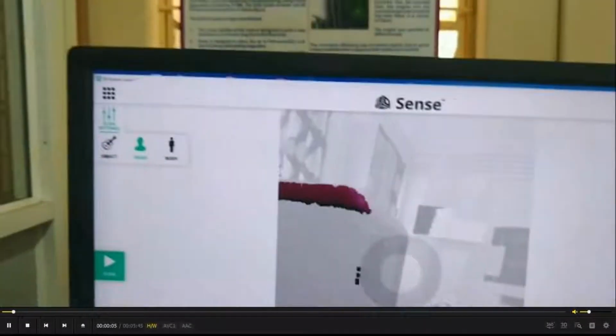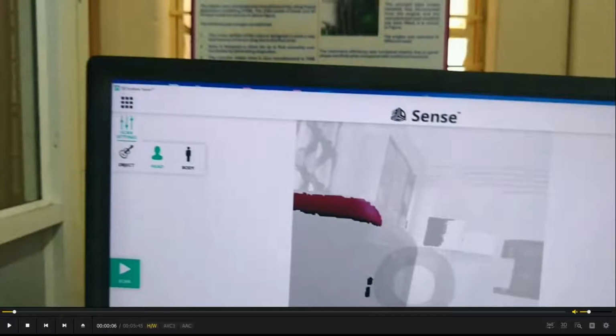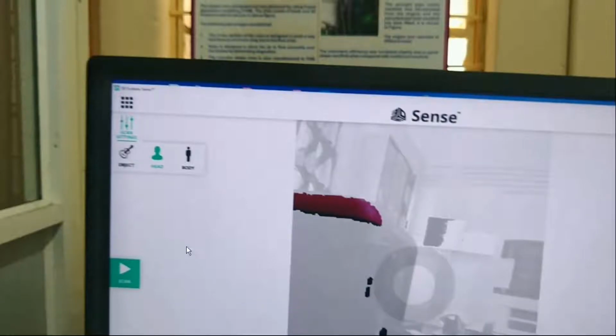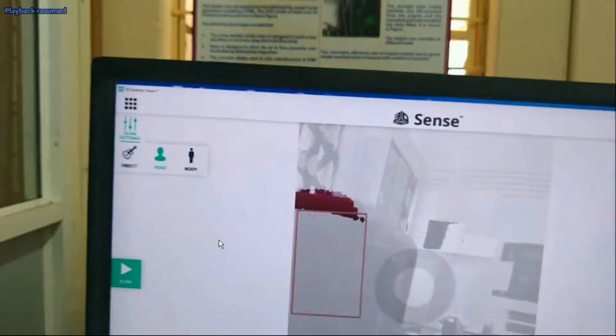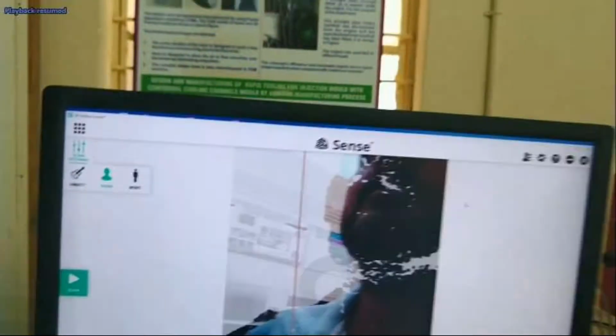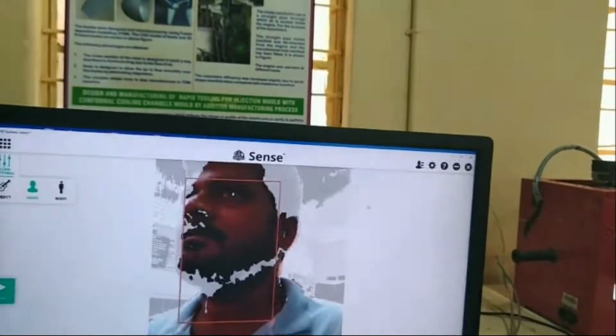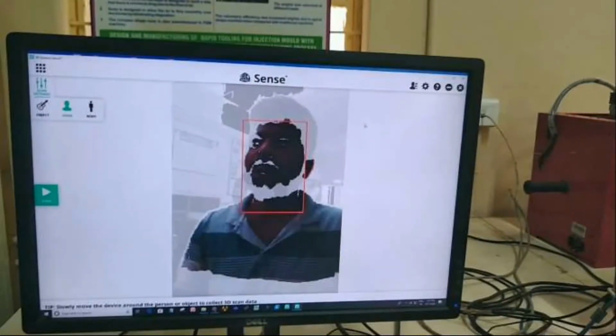Yeah, this is the 3D Sense software. For 3D scanning with the 3D Sense handheld scanner, we are using 3D Sense software. See here: object, head and body. We are using head here. We can use the body scanner also. We are using head. It is detecting the face.